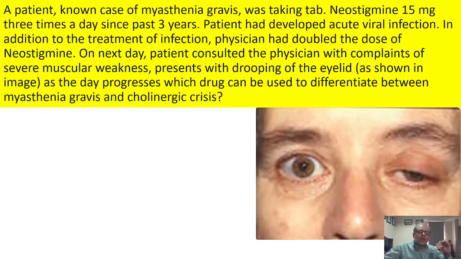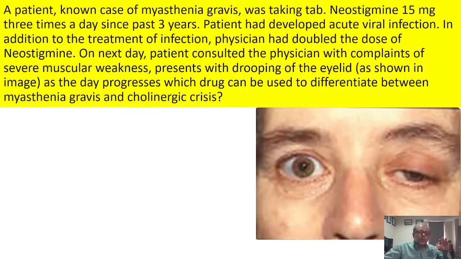And obviously in any such condition, there are chances of exacerbation of the condition. And for that the physician doubled the dose of neostigmine. On the next day, the patient consulted the physician with complaints of severe muscular weakness and drooping of the eyelid. You can see the drooping of the eyelid in the figure.